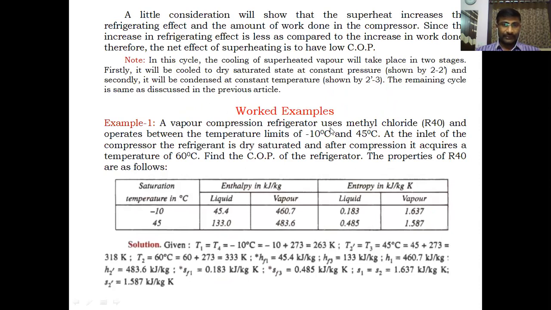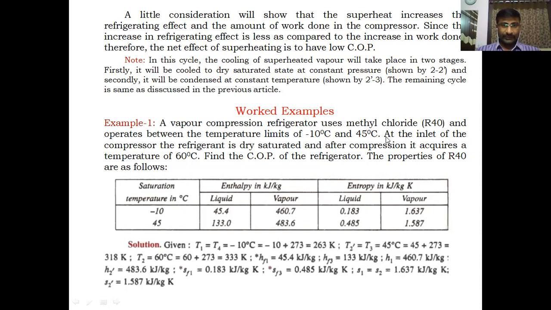A vapor compression refrigerator uses methyl chloride. It is R40. Methyl chloride is a chlorofluorocarbon refrigerant, and its number is represented as R40. R40 is the refrigerant number. The chemical name is methyl chloride, which involves chlorine and carbon, and it operates between temperature limits of -10 and 45 degrees centigrade.